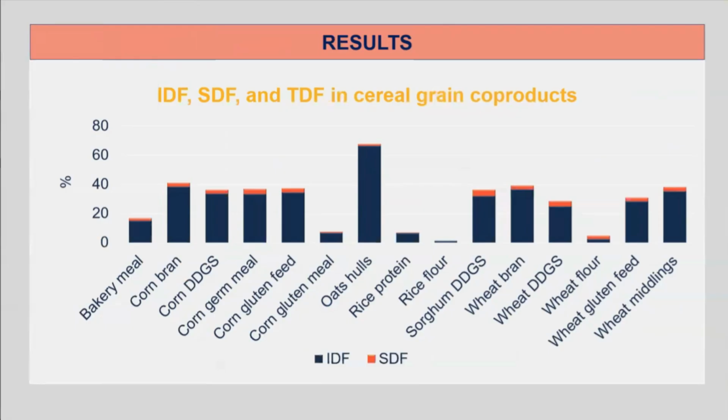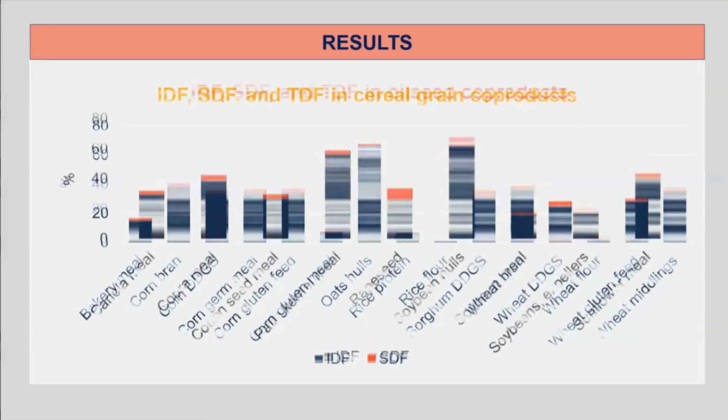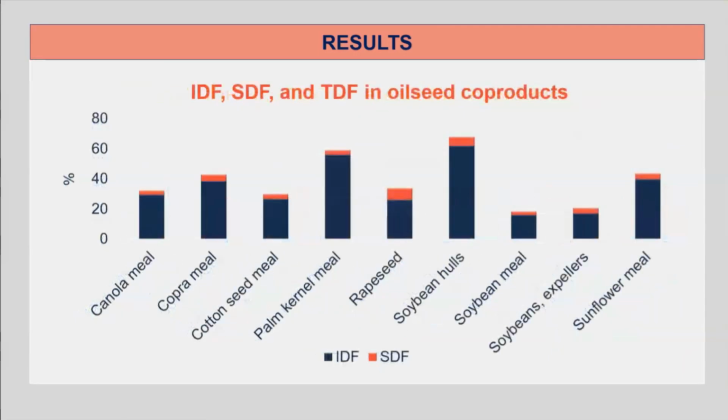In general, the TDF in cereal grain co-products consists of mainly insoluble dietary fiber, whereas there is low soluble dietary fiber. Oat hulls contain the most total and insoluble dietary fiber, whereas flours from rice or wheat are products with a high concentration of starch, obtained after the removal of all other components in the cereal grains, resulting in very little fiber.